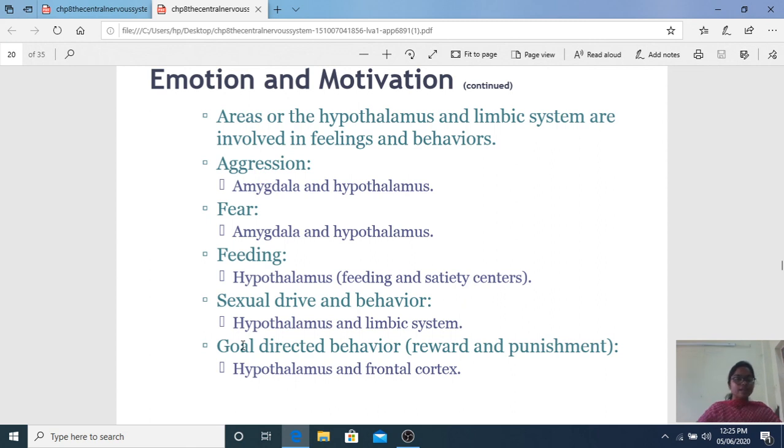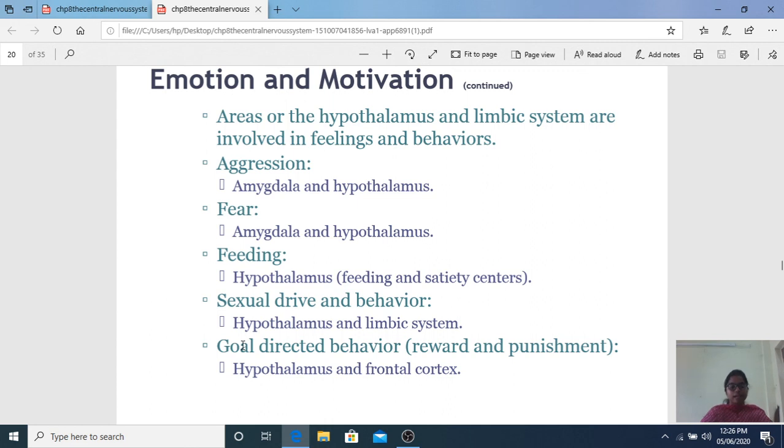And sometimes alcohol. In an alcoholic person, the amygdala is suppressed. So what does he do? He lets off everything, fear. Usually fear is controlled by the amygdala. When a person takes alcohol, it inhibits the amygdala so that he doesn't fear anyone. You can observe the difference between a normal person and an alcohol-intoxicated person, who speaks everything without any fear because his amygdala is inhibited. The hypothalamus is also inhibited, so he can speak whatever he wants.